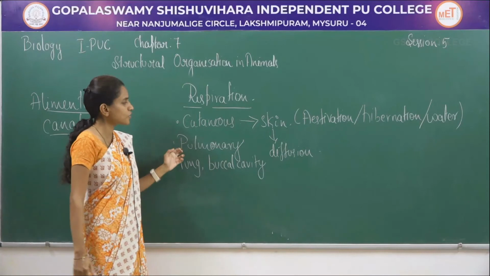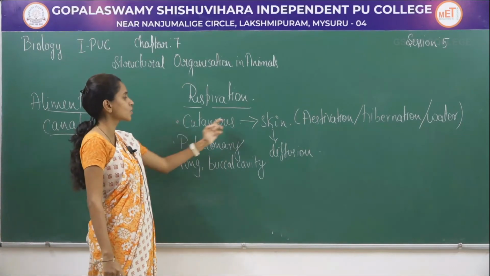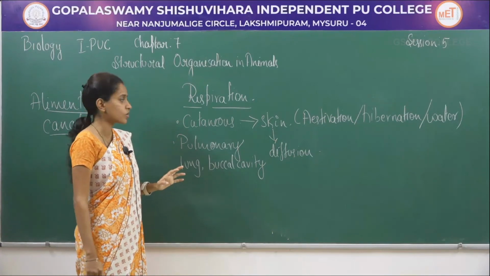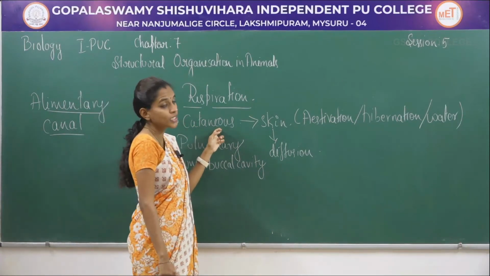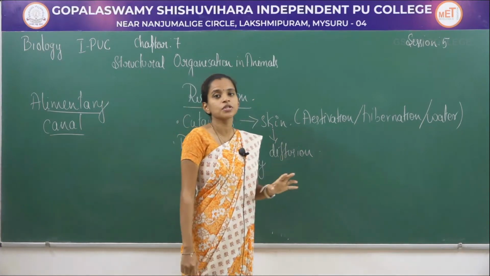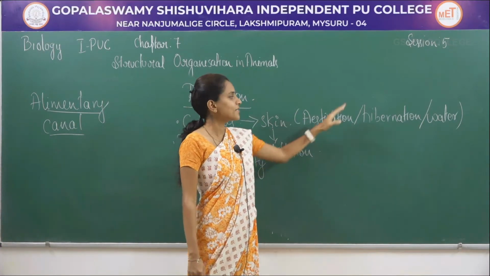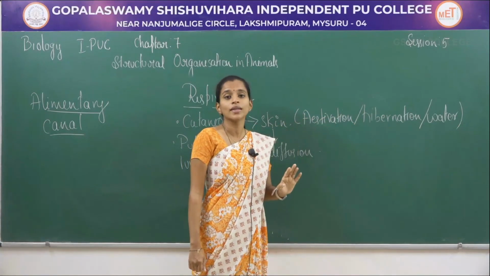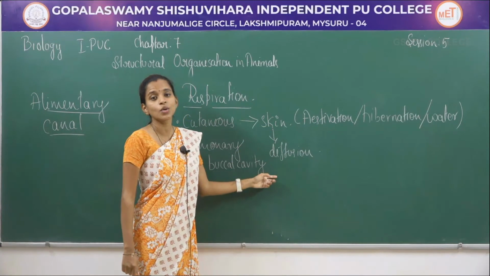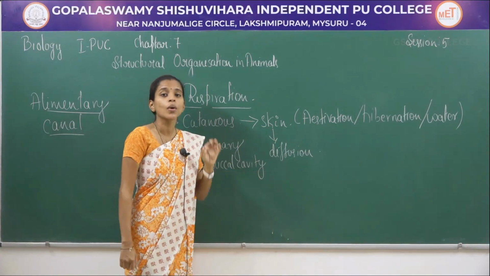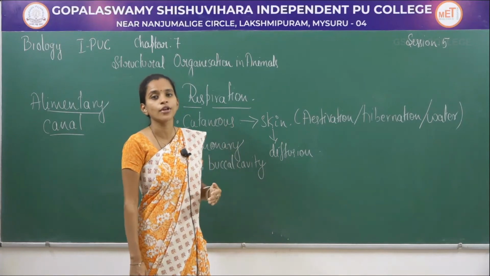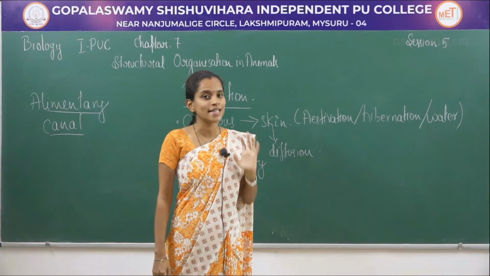So two types of respiration are present, the cutaneous type and the pulmonary type. Cutaneous respiration includes respiration through the skin. This can be seen in aestivation, hibernation or when the organism is in water. Through the skin they undergo diffusion, where the dissolved oxygen from the water gets transferred into the body of the frog through the skin.